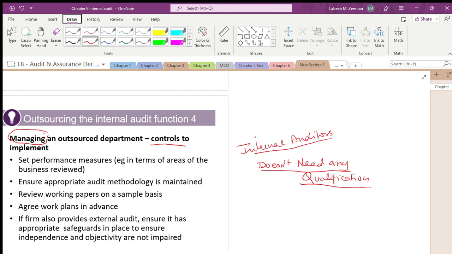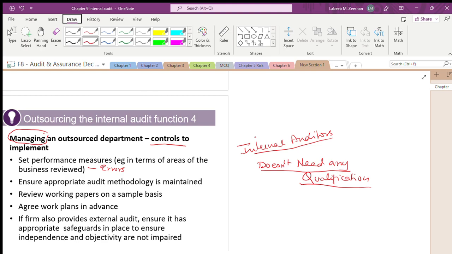You have to set performance measures in terms of what? In terms of what they have reviewed, in terms of errors. If errors are increasing qualitatively, errors will increase when internal controls are not in place. Fraud will happen when the internal control is not in place. Is that right?